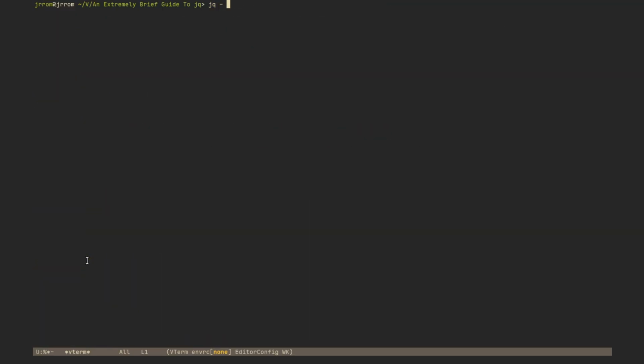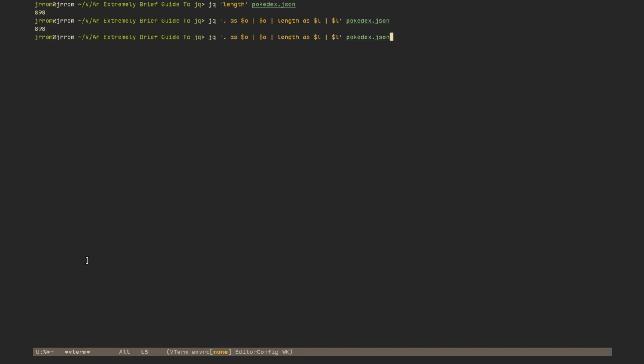Let's do jq. Length Pokédex. We have 898 entries. First of all, let's save the current state of the Pokédex as original. Then we do O length as L length. Let's do L. Okay, it works. This may look a little bit weird, but it's good. And then here we can type.